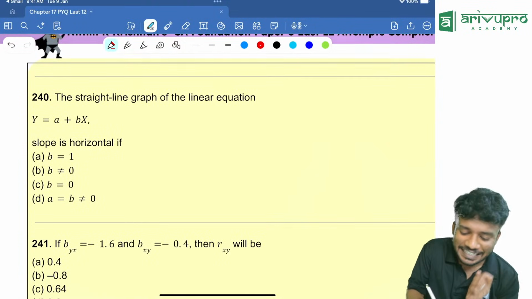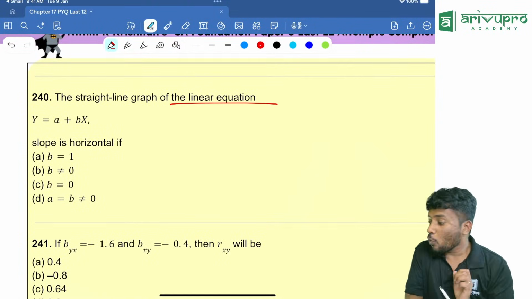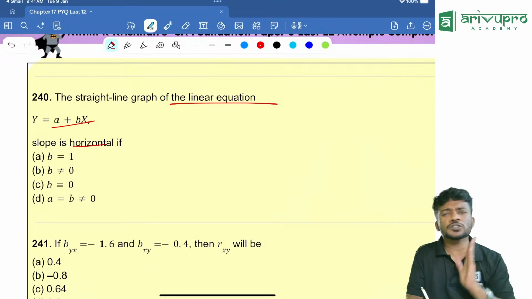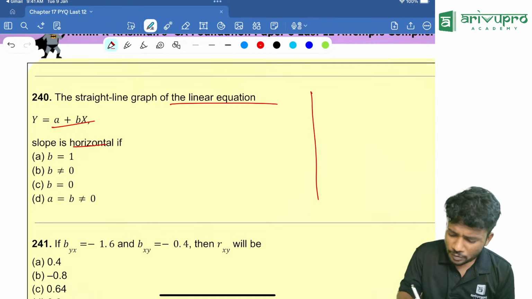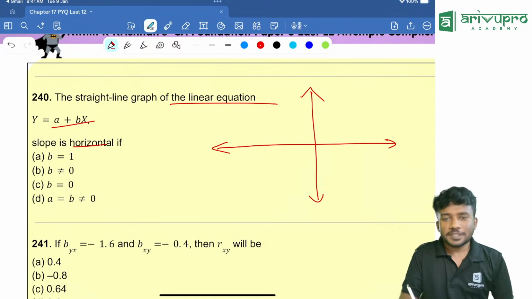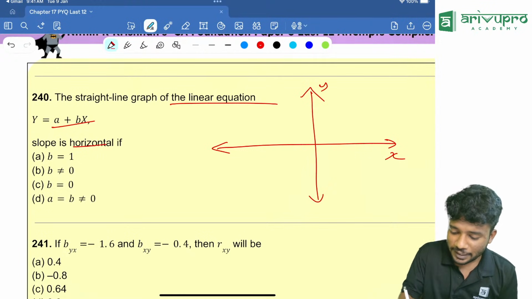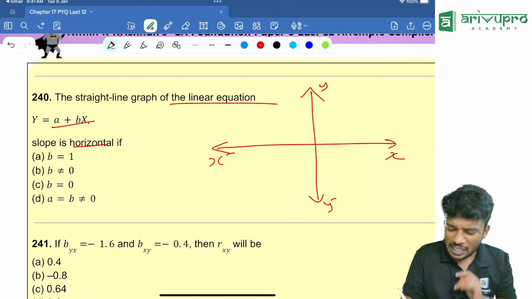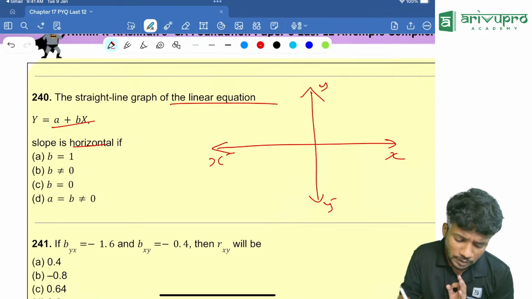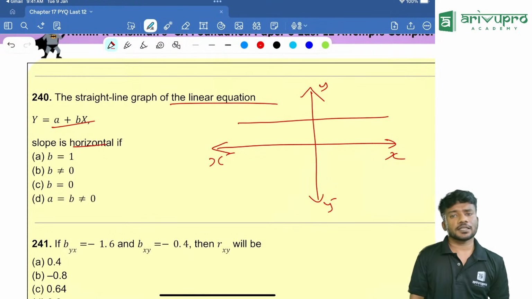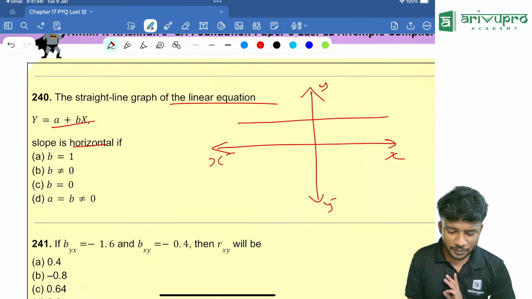The straight line graph of a linear equation y is equal to a plus bx. The slope is horizontal. People, in very young age we would have drawn graphs, correct? There is an x-axis, there is a y-axis, with negative y and negative x. Now, when the slope is horizontal, that means it should be parallel to the x-axis, correct?